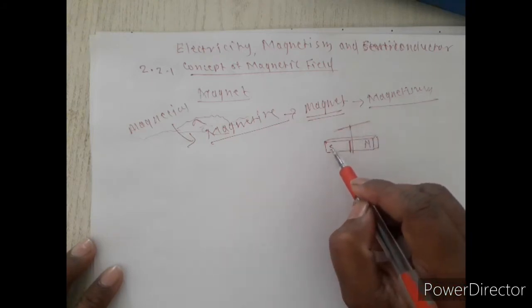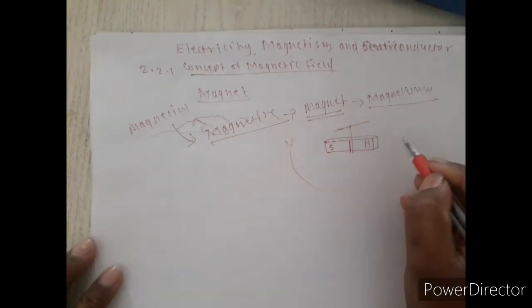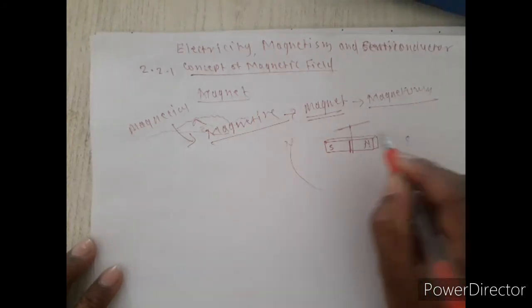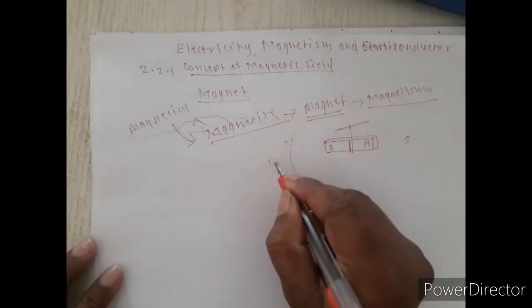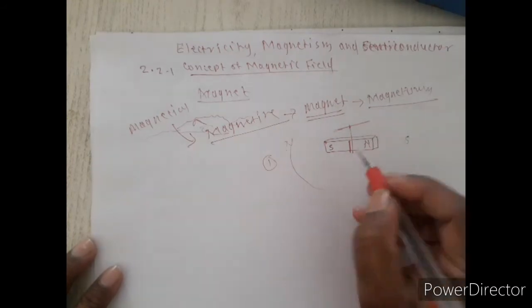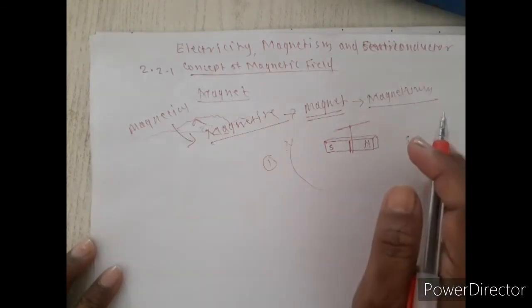The south pole of the magnet shows the north direction of the earth and the north pole shows the south direction of the earth. This is the first property of a magnet. It always remains stable in the north and south direction.